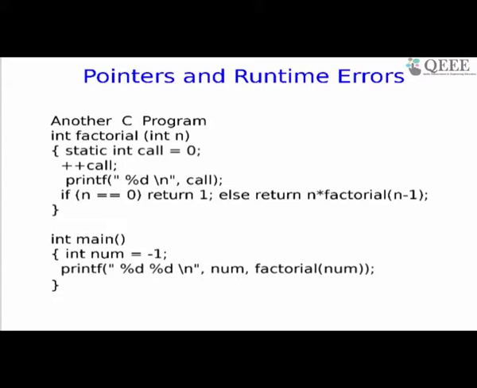Now let's look at the main. I put num equals minus 1. Don't miss the minus in the initialization. Then inside the printf statement, I'm calling factorial of minus 1, because num is minus 1. So what do you expect? Factorial of minus 1 will call factorial of minus 2, which calls factorial of minus 3, which calls factorial of minus 4. And this has become an infinite recursion. It will never end. The recursion only ends when n equals 0, return 1 inside the factorial function.